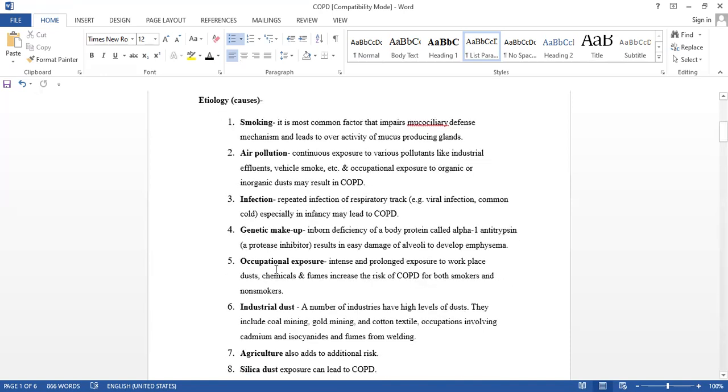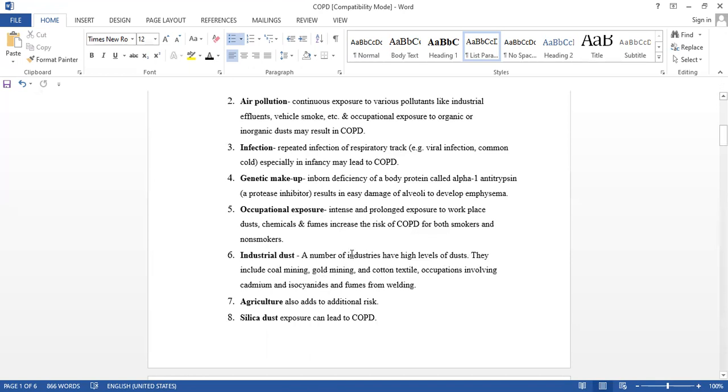Okay, industrial dust: there are so many industries. A number of industries having high levels of dust are there, isn't it? They include coal mining, isn't it?